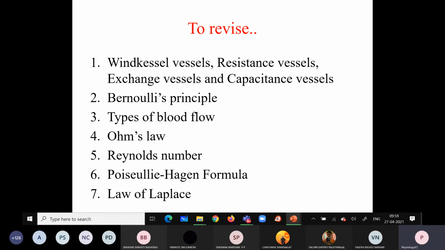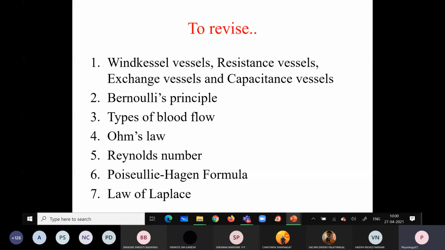What is hemodynamics? It is the branch which tells us about the different mechanisms or principles which are mainly responsible for the flow of the blood within the hydraulic system or within the closed cardiovascular system. What are the different factors? What are the different physical principles?